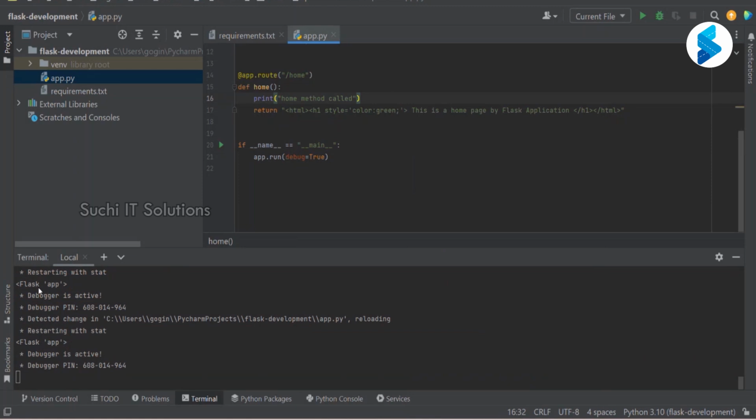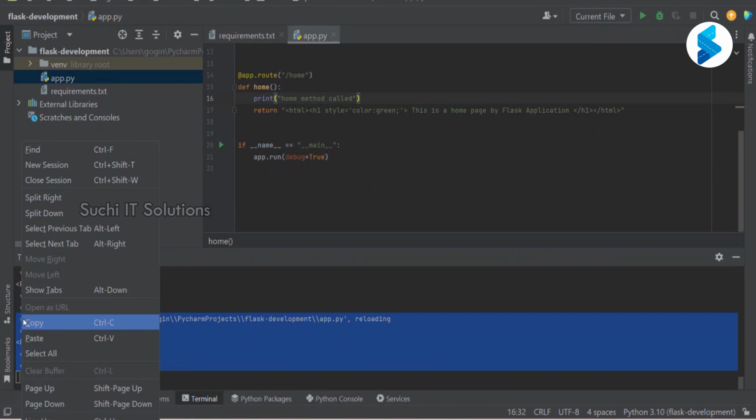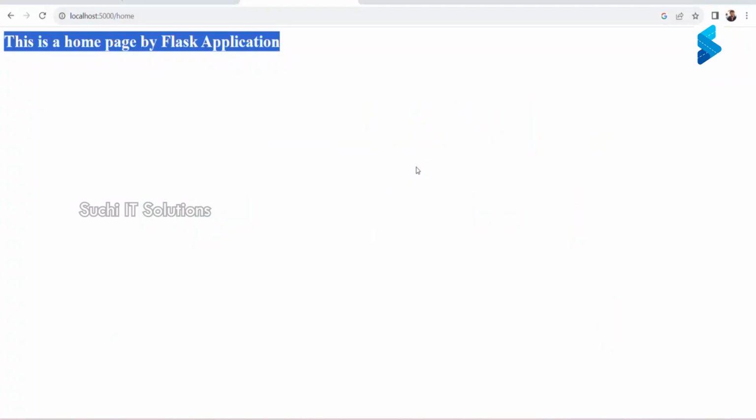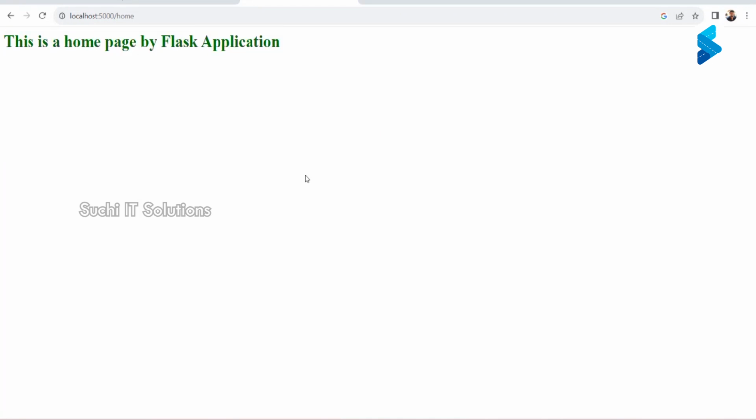Did it restart? Yes. Detected change in this file, and hence it is reloading. Your application is reloaded. Now you can go back to the browser and reload this. Now it will show up in the green color.